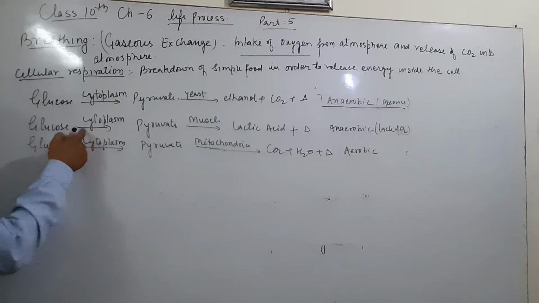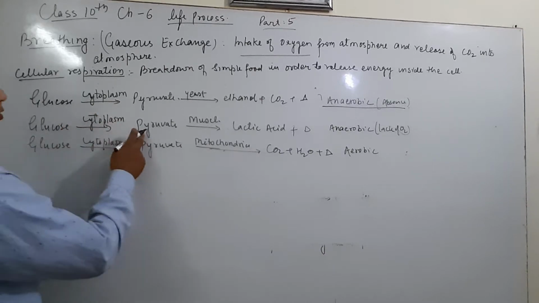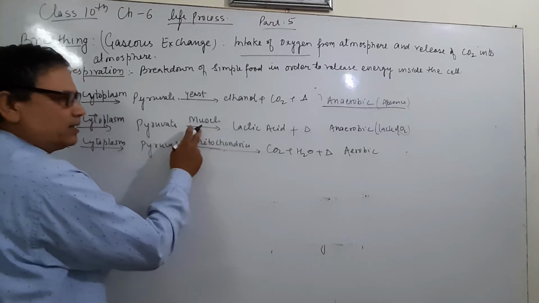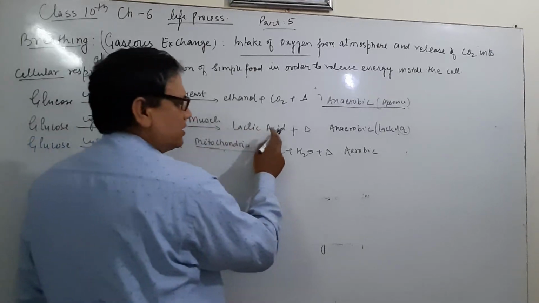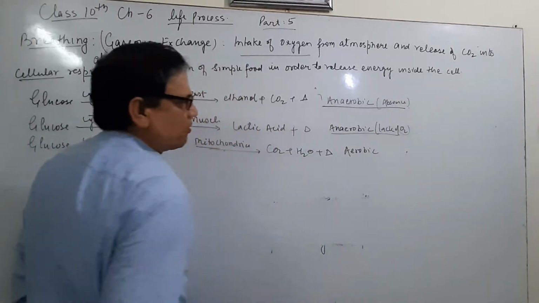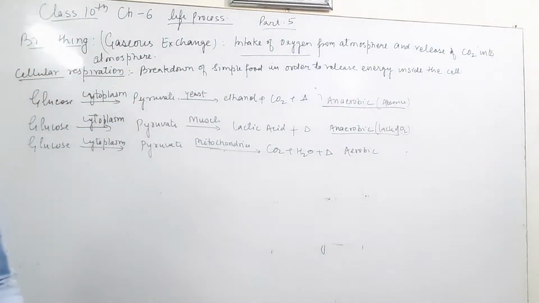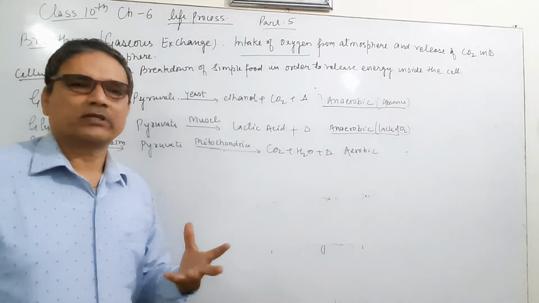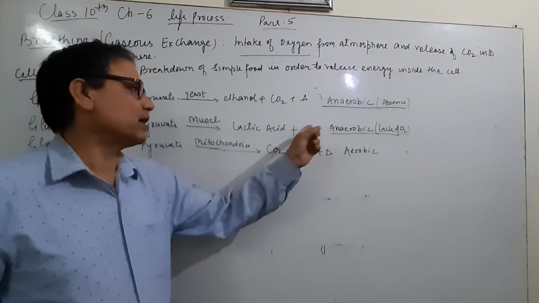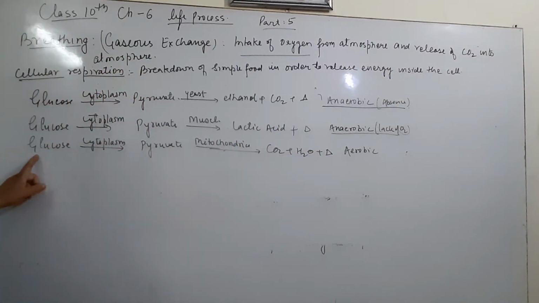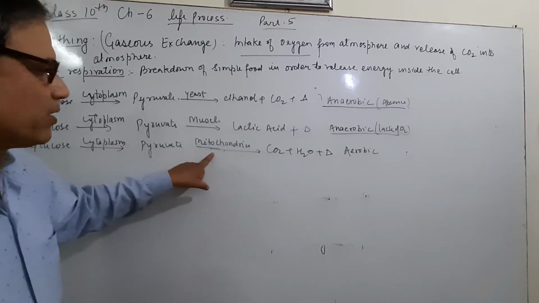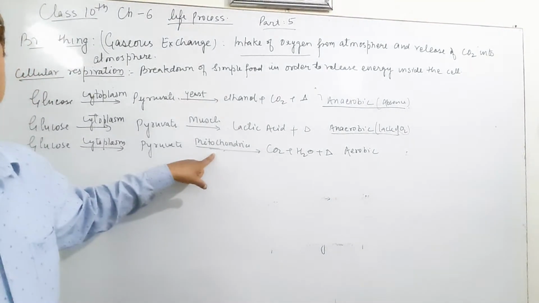Again, glucose in cytoplasm gives pyruvate, and in the presence of muscle, here taking place in muscle cell, it gives lactic acid and energy. It is also lack of oxygen, or anaerobic respiration. In this, cramps will take place in the muscles due to the formation of lactic acid. And then glucose in cytoplasm forms pyruvate, 3 carbon molecule, in mitochondria, which is known as the powerhouse of the cell.